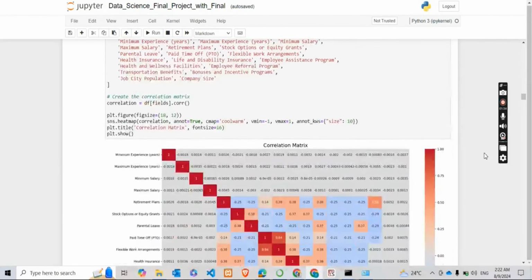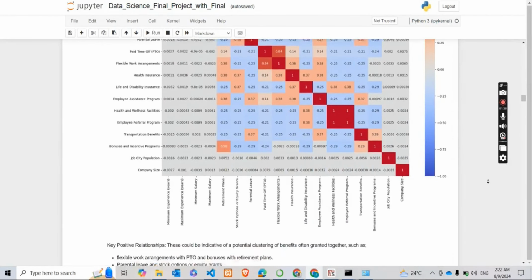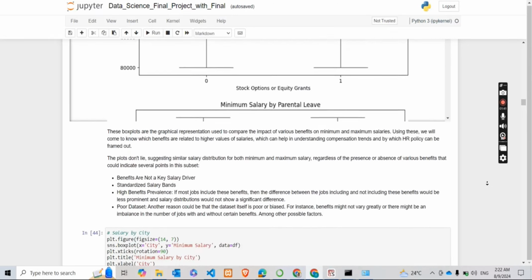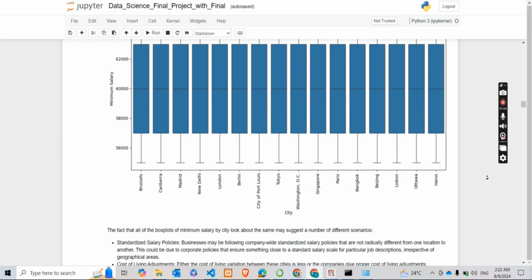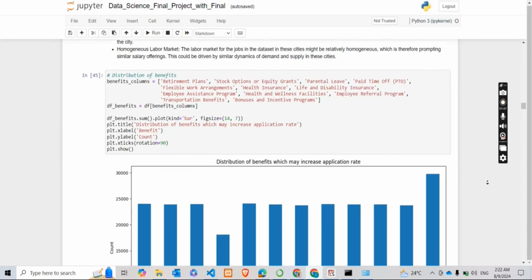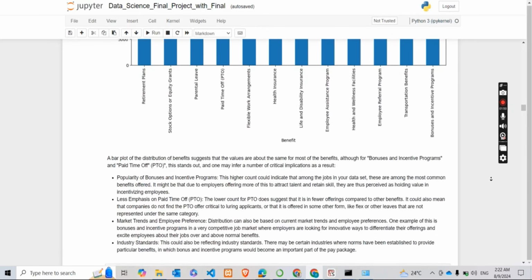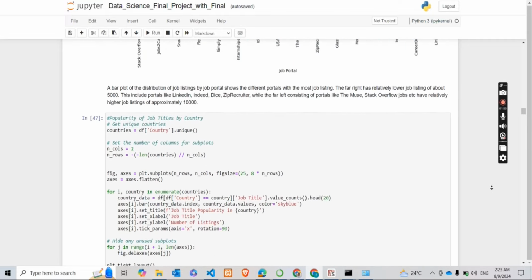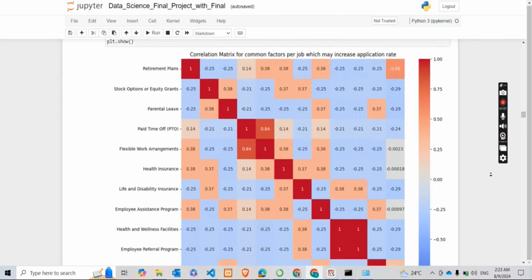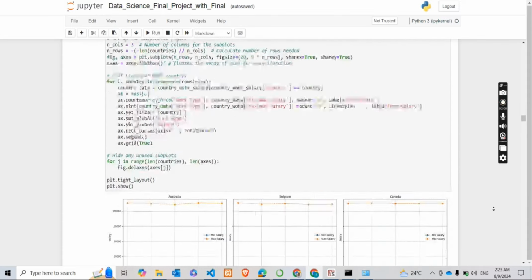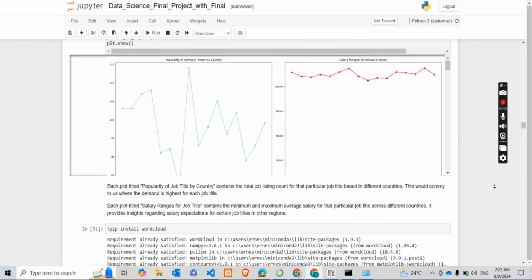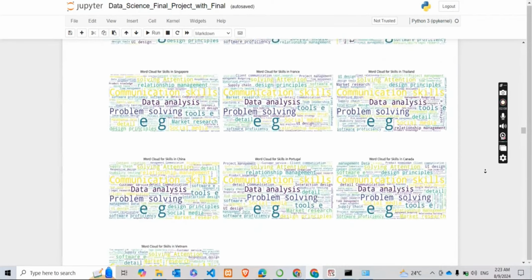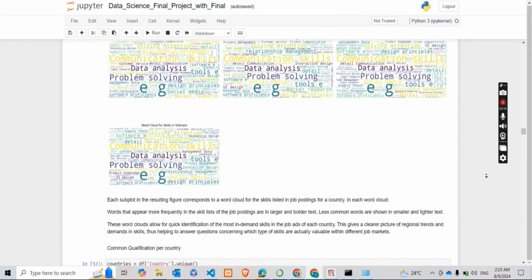For our EDA analysis, we did various graphs and diagrams in order to understand how different factors affect salary predictions across different countries, and the skill requirements for different jobs across different countries. Under each of the graphs in the Colab notebook, we gave a brief summary of the insight we got from that particular graph. At the end of our EDA analysis, we had some preliminary analysis which provides a number of insights useful in guiding the prediction of individual salaries, right?